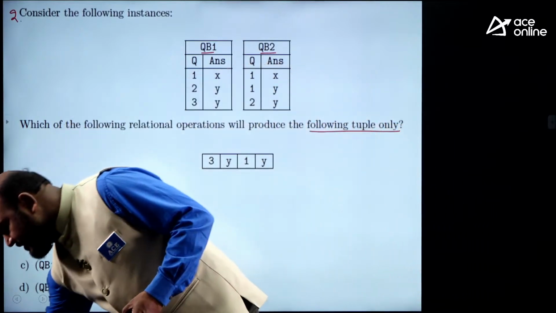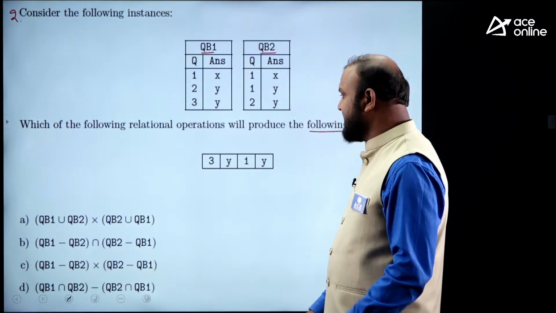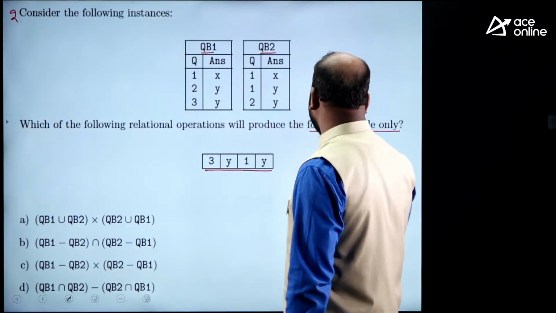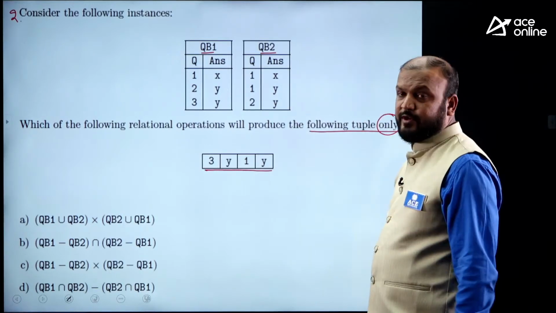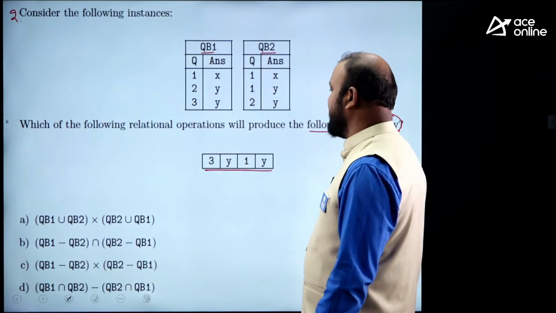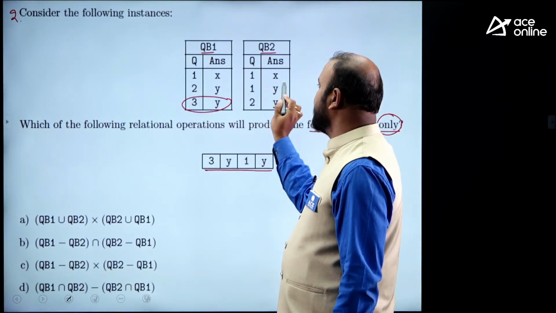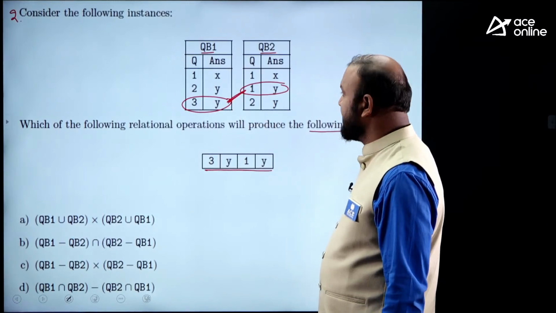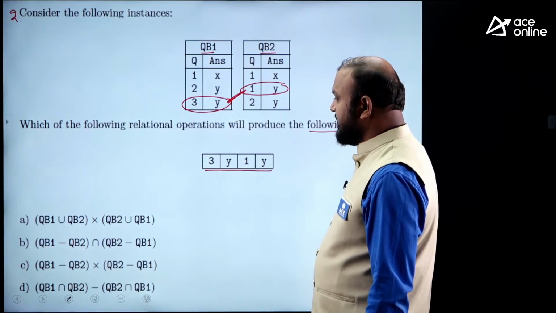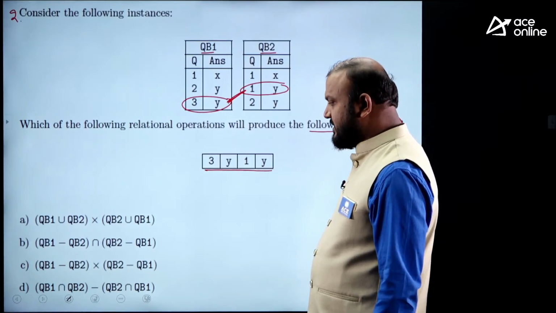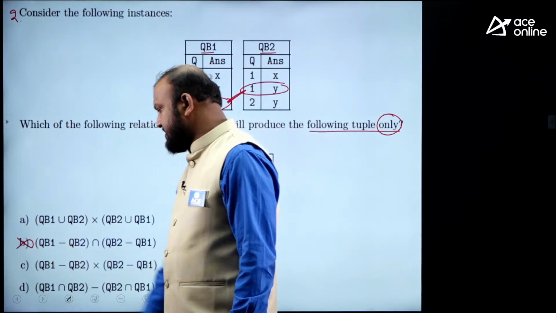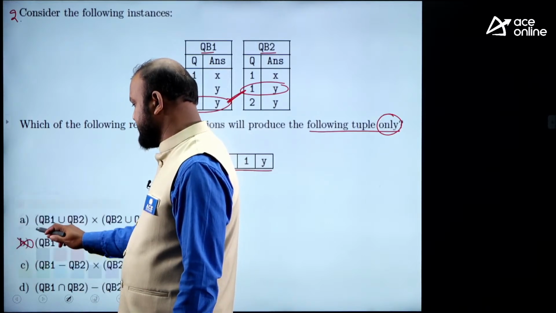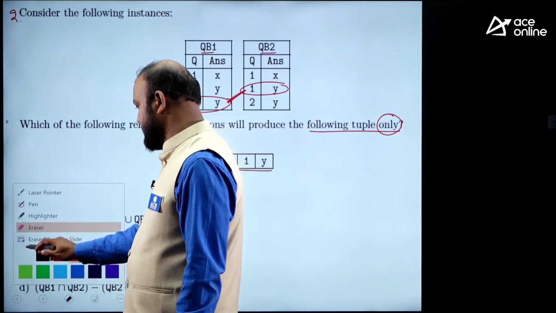First we'll go with the elimination, the best thing. What is the tuple that we want in the output? 3y, and it is given only. That is also important. We have to get only the tuple 3y, 1y. This is 3y and this is 1y. This is the only tuple required to be in the output. So this is not a common tuple, so option B is incorrect. Okay, just check it out.